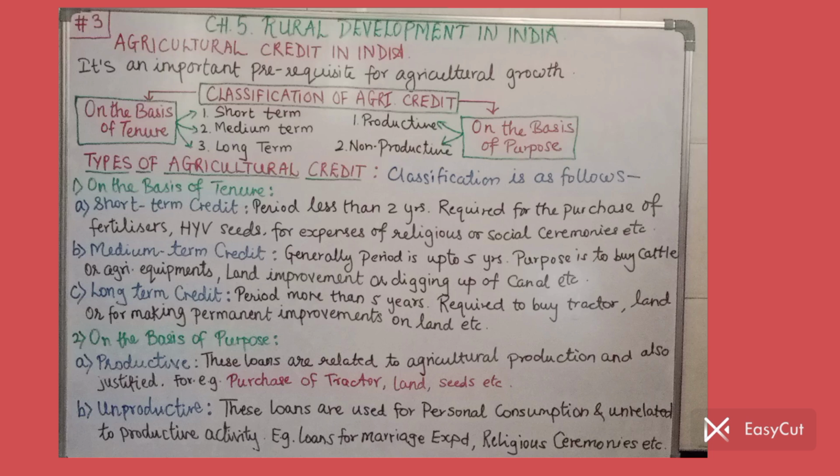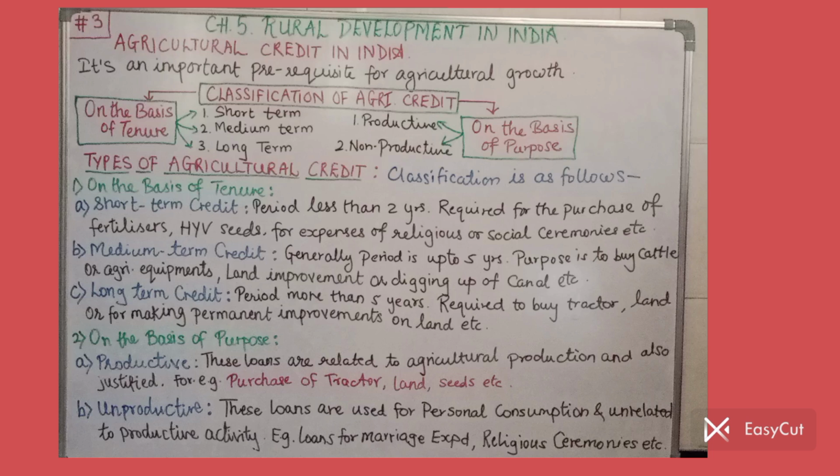See, first of all, it's an important prerequisite for agricultural growth because, as we know, Indian farmers especially don't have much money. Normally, they are in poor condition, so they need some credit support in order to have agricultural growth, so that they can make some improvements on the farm, buying the necessary equipment, etc. So now let us move on to agricultural credit.